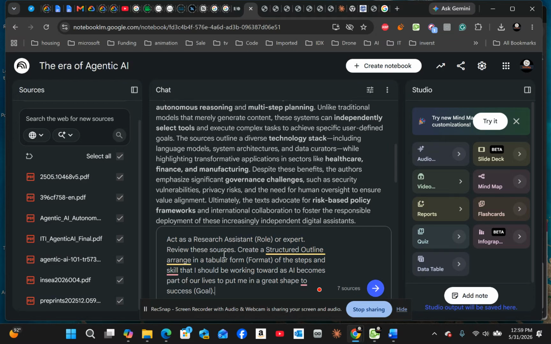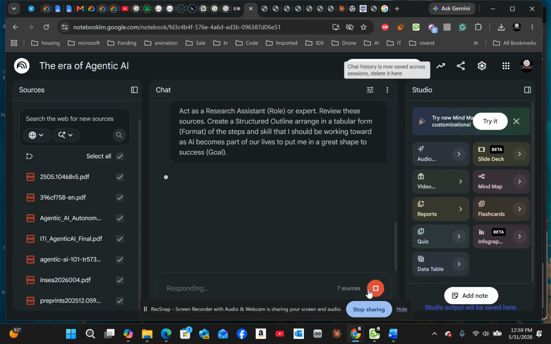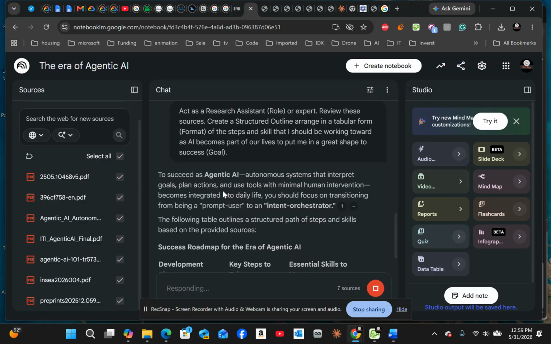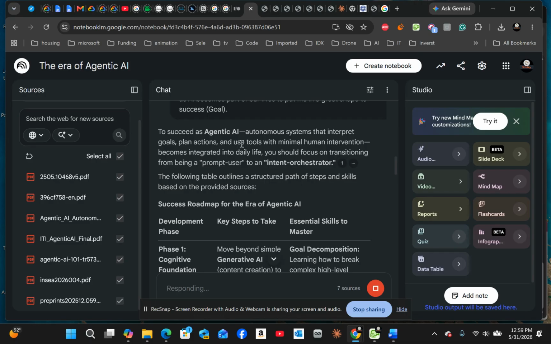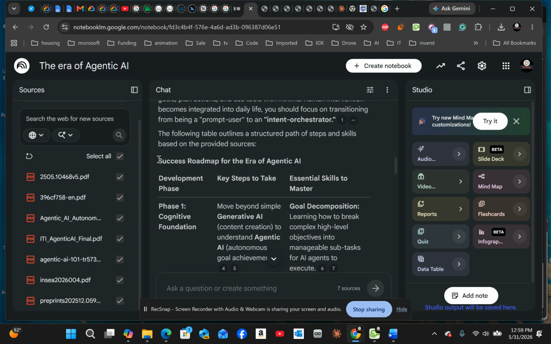So then once I put that on there and I click, it's going to analyze that and then generate the report for me. So I'm going to give it a few minutes to do that. As you can see, it practically gave me the steps that I was talking about, and then the success roadmap for the era of AI.